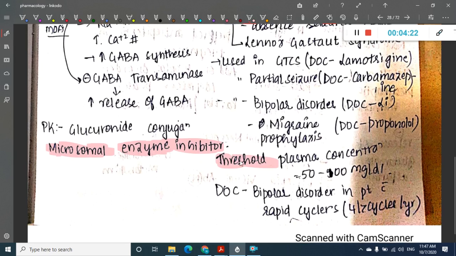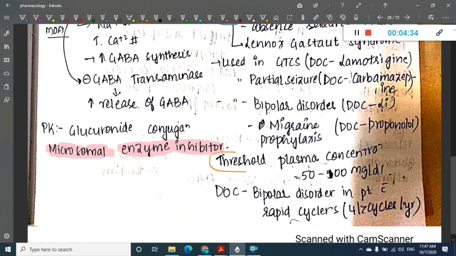The threshold plasma concentration of valproate is 50 to 100 milligram per deciliter. So this is very important.